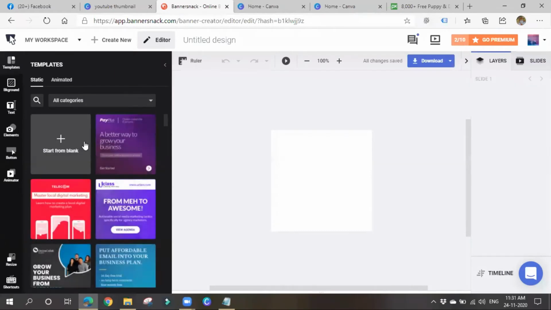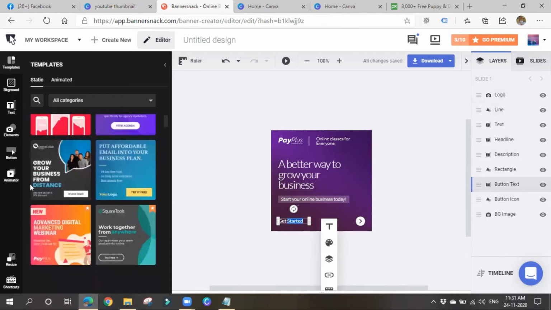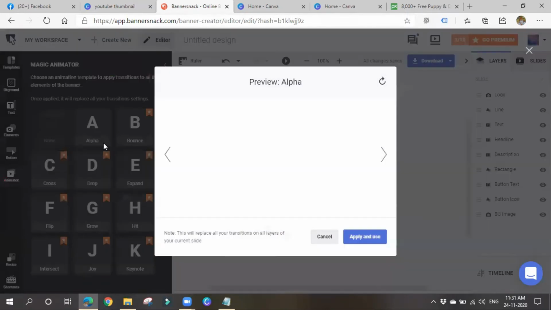So I feel Canva is much better when compared to all these things, guys. I mostly prefer Canva itself. Here also you can choose some background things and all. Like this you can choose background things and you can edit this text and all. Rectangle, button text, all these things you can edit it seems. So animator. All these things will be free for only some time, I think.